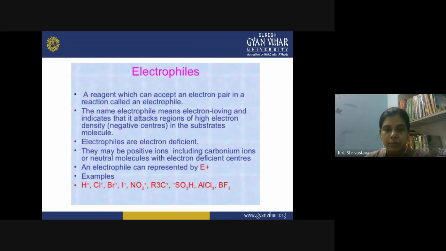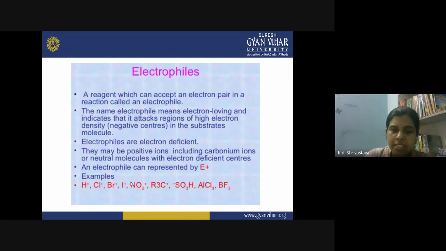electrophilic addition reactions. So, as you know, electrophiles are electron deficient species, and they could be any positive ion. When you have a positive ion, it has lost its electrons, so it is looking for an electron pair. They can also be carbonium ions, in which the carbon atom contains the positive charge, or they can be neutral molecules with electron deficient centers. The neutral molecules behave like Lewis acids, so they are electron deficient, and therefore they attack the places in a substrate molecule where there is rich electron density.